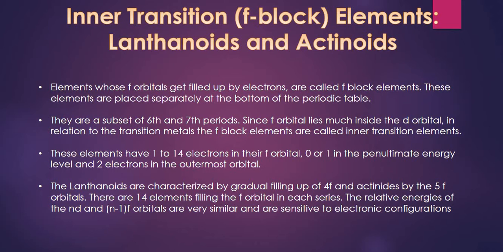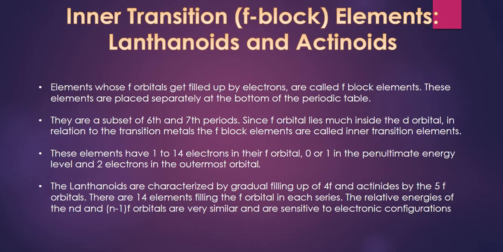Before lanthanoids, let's talk about the term inner transition elements. Elements whose f block gets filled up by electrons are called f block elements. These elements are placed separately at the bottom of the modern periodic table, and these are a subset of the 6th and 7th periods. The f orbital lies much inside the d orbital. In relation to transition metals, the f block elements are called inner transition elements. This is the reason why these elements are called inner transition elements.